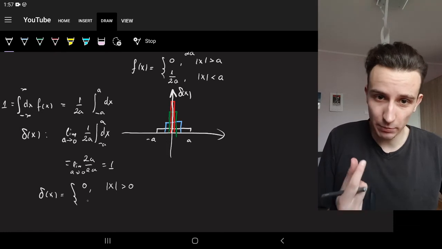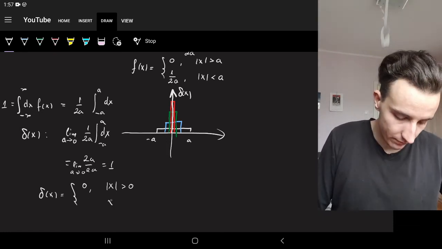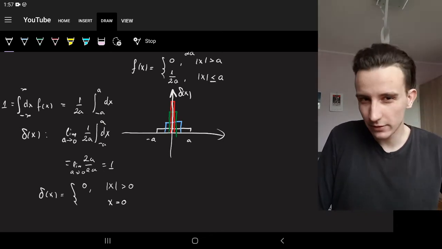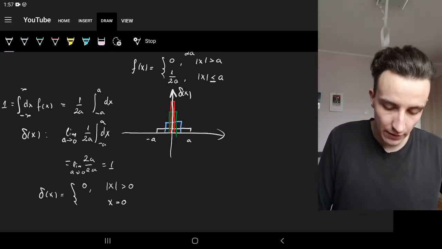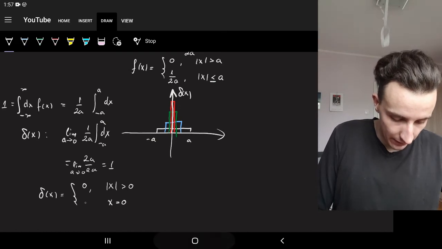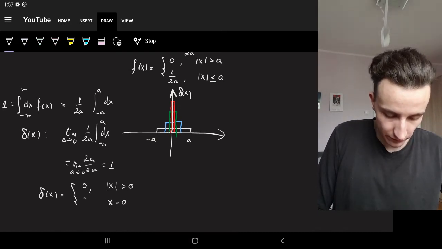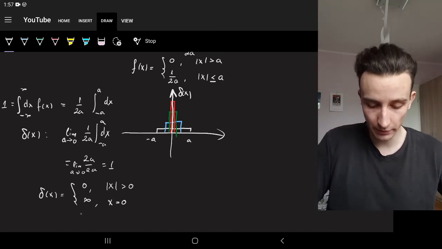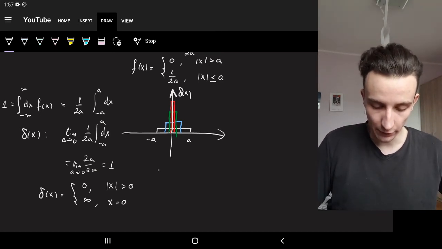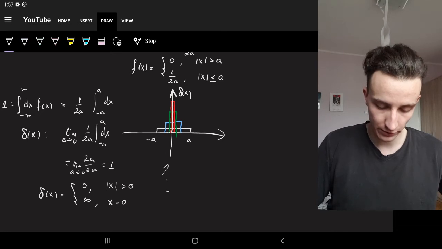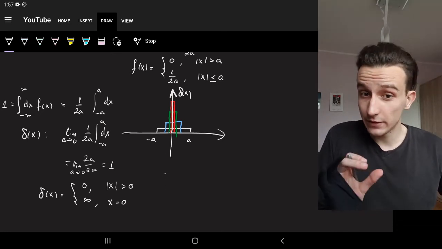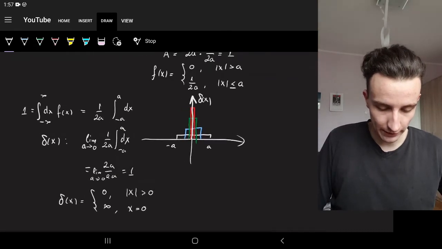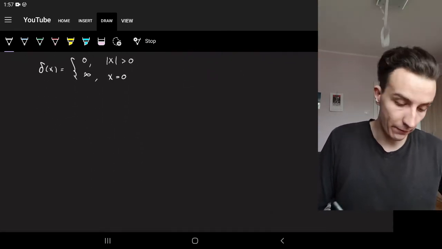Except in this discrete spot when x is equal to 0, right? We could use this. Yeah, that was maybe something that I should have written. And here it's 1 over 0, which is infinity. So that's where the definition of the delta function comes from. And this is kind of how you should imagine it. So if you want to have something in exactly one point, you multiply it with a delta function, and that's what we're going to demonstrate now for the end of the video.